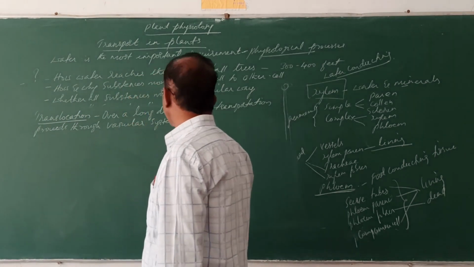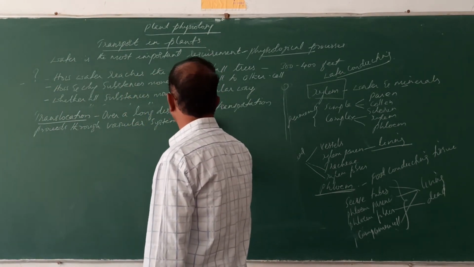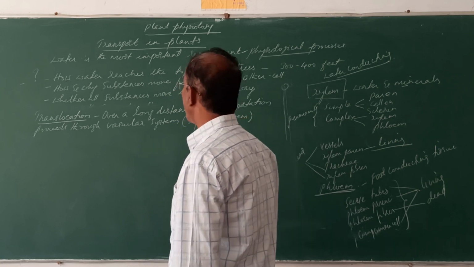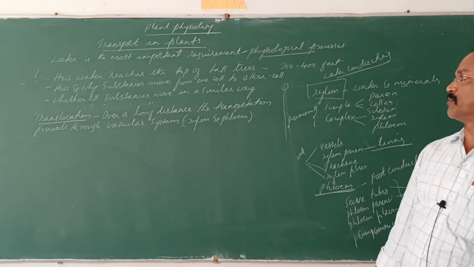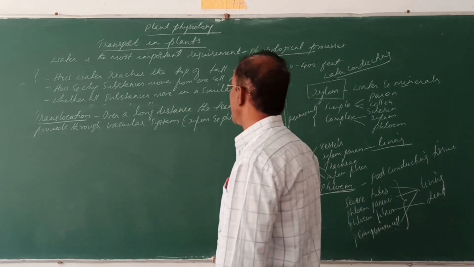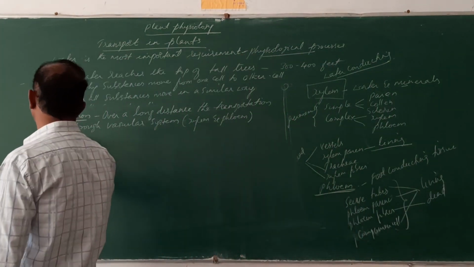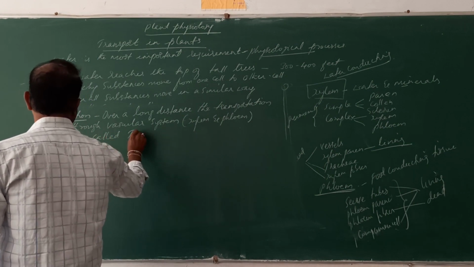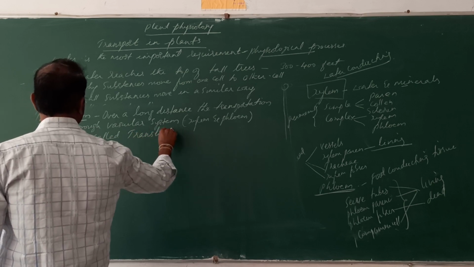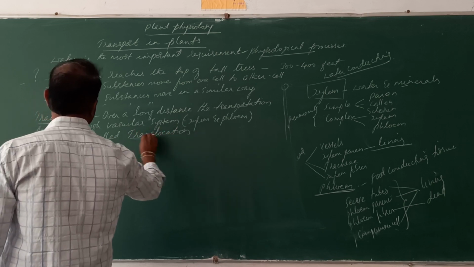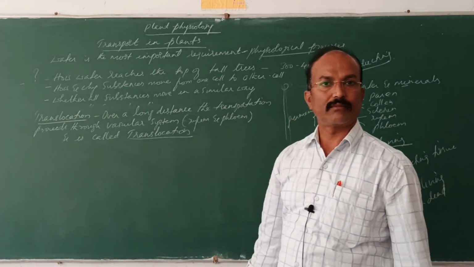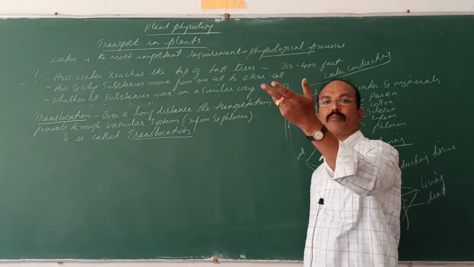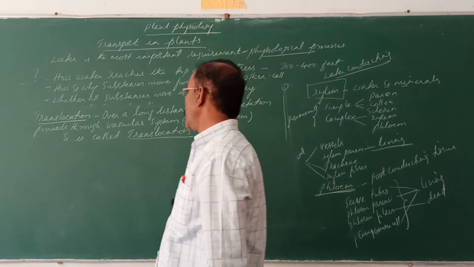Vascular system means that is by xylem and phloem. So over a long distance, the transportation proceeds through the vascular tissues by xylem and phloem, and this process is called translocation. They are transferred from one place to the other place. So that is the translocation.